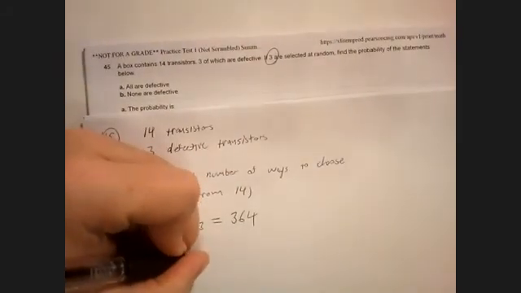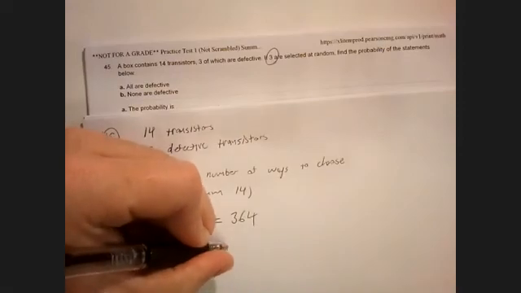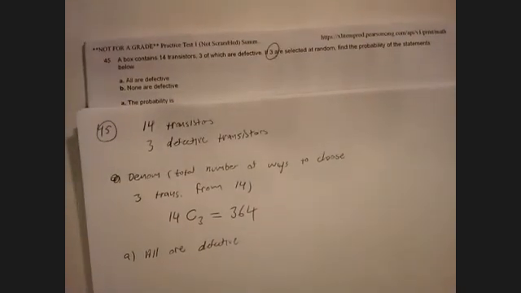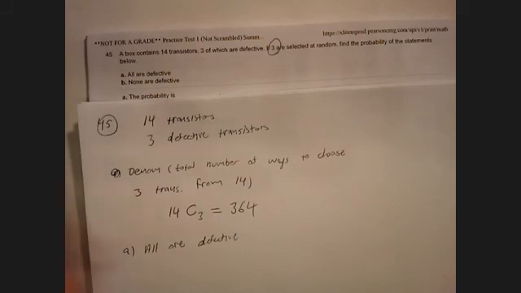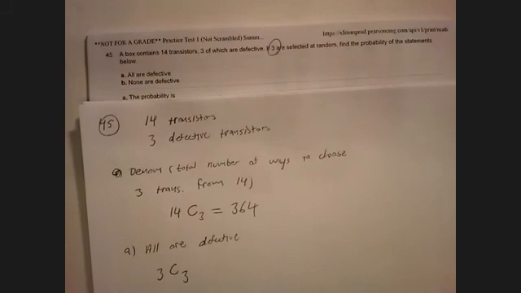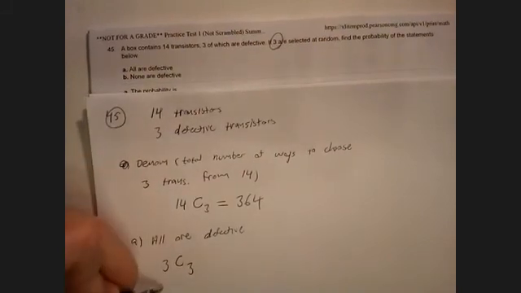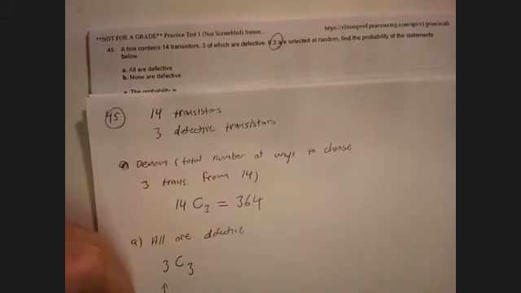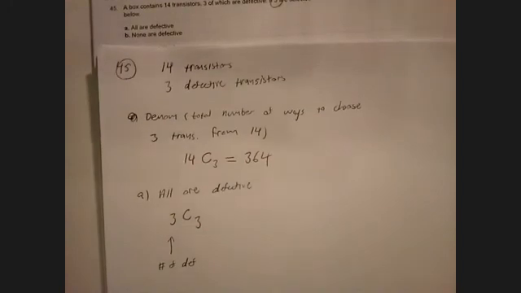Part A says all are defective. So that means I need to choose all 3 of the defective transistors. Okay, so this is the number of defective ones.